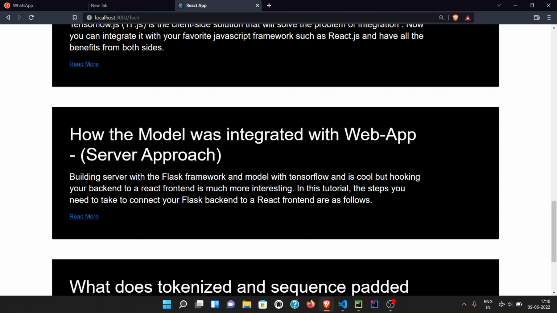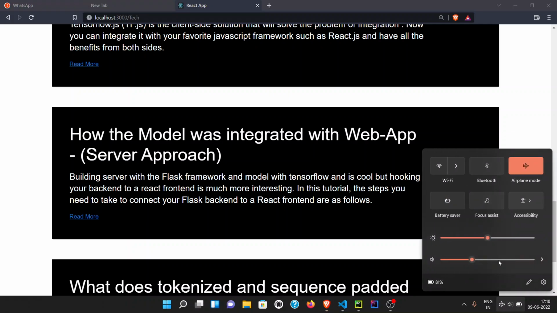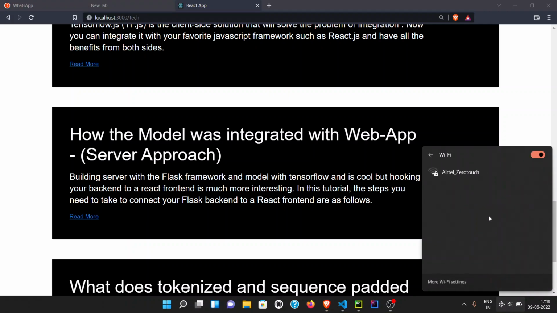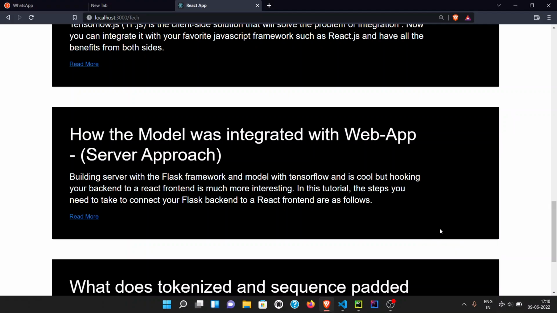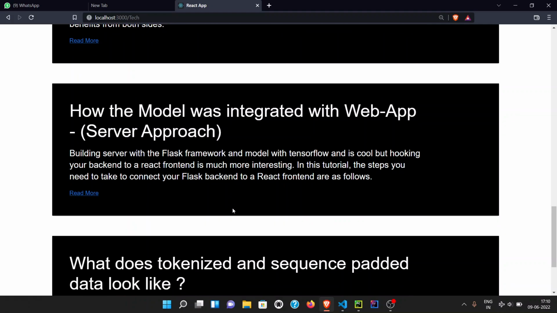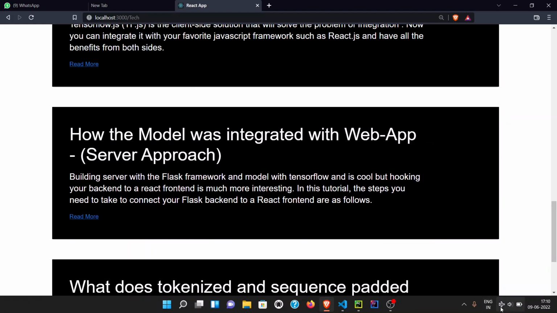This server is in Python. I'm using the standard API where you take the input from the client side and send it to the server. In the server we perform calculations and analysis on it. We get the output, send it back to the client side, and the client side displays it. This is the basic criteria. If my Wi-Fi is working, just a second, I can show you that diagram.